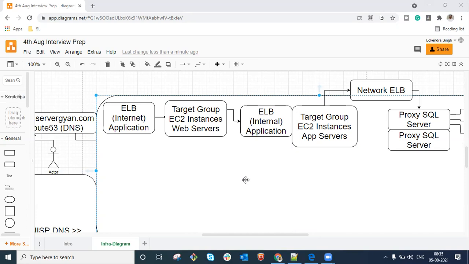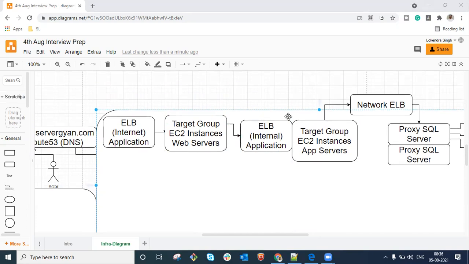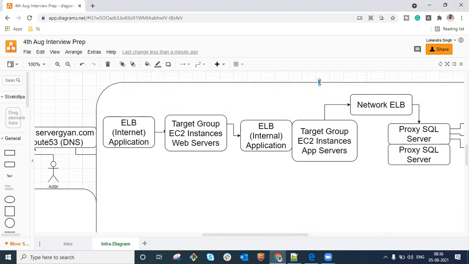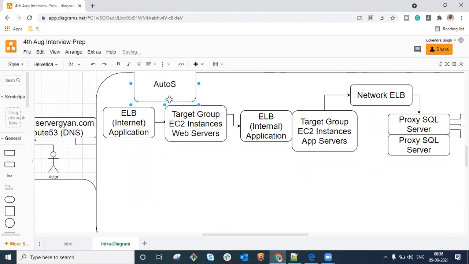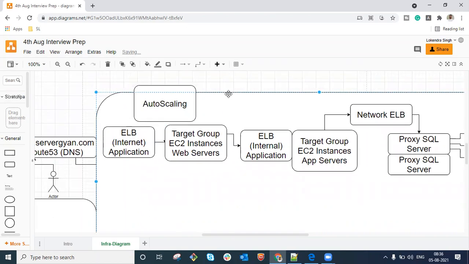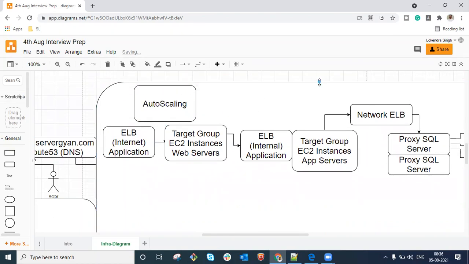Okay, guys. So now what we are going to discuss here is, these EC2 machines are working properly. So how do you handle number of servers here? Obviously, guys, we will have to introduce one more component, which is known as auto scaling. As you know, we have a particular component in AWS which is known as auto scaling. So these target groups will be configured along with AWS auto scaling, right?